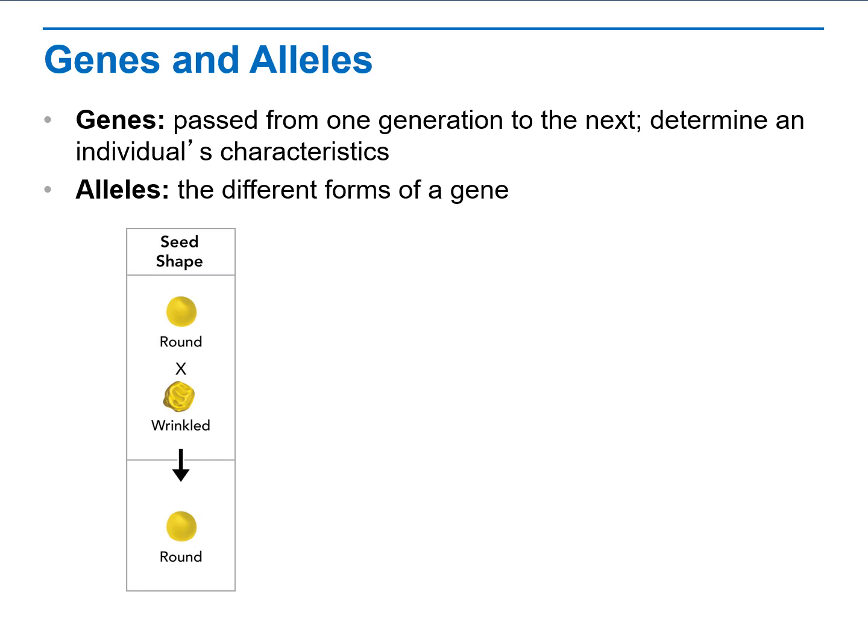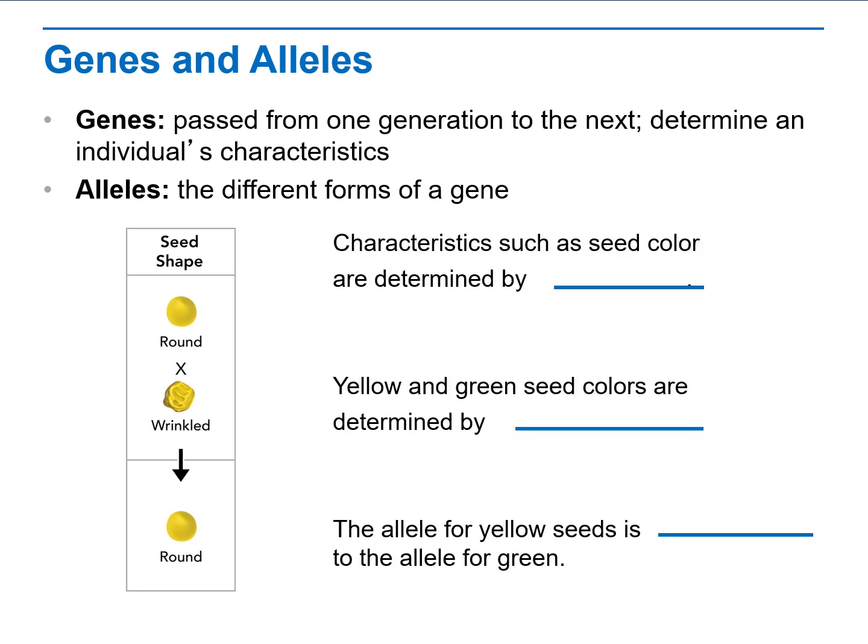Consider the characteristics shown here, seed color, in terms of genes and alleles. Predict how you would fill in each of these three blanks. Characteristics such as seed color are determined by genes. Yellow and green seed colors are determined by alleles. And the allele for yellow seeds is dominant to the allele for green.